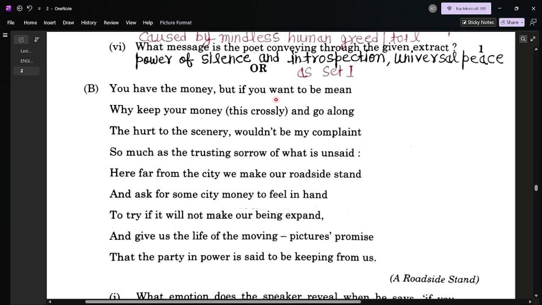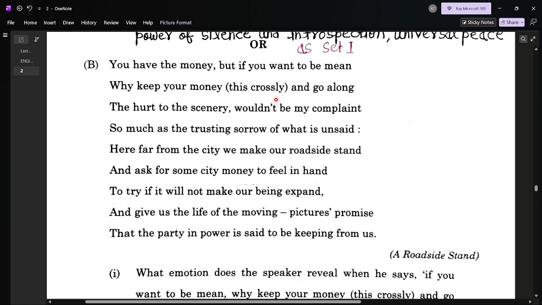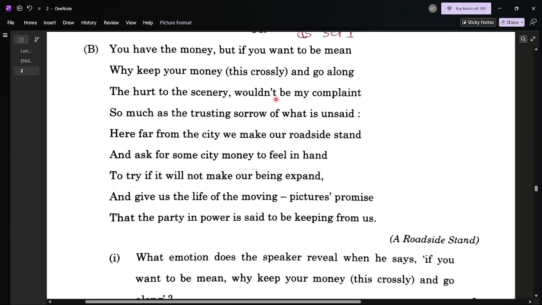In option two, this extract has been taken from Robert Frost, one of the best poems, A Roadside Stand. Before the exam, I warn all of you, CBSE can never ignore Robert Frost and his poem.